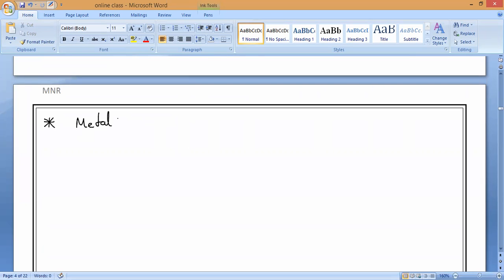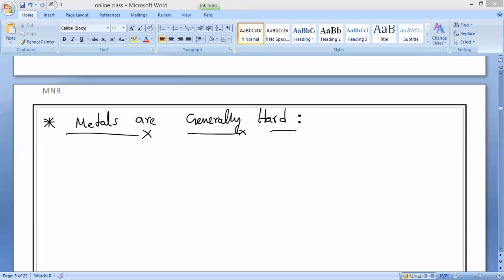Metals are generally hard. That is the fifth property. Now here, an exception is there. We have two soft metals, which are not malleable and not ductile. What are the two metals? Anybody can tell? Sodium and potassium. So, except sodium and potassium, most of the metals are very hard.